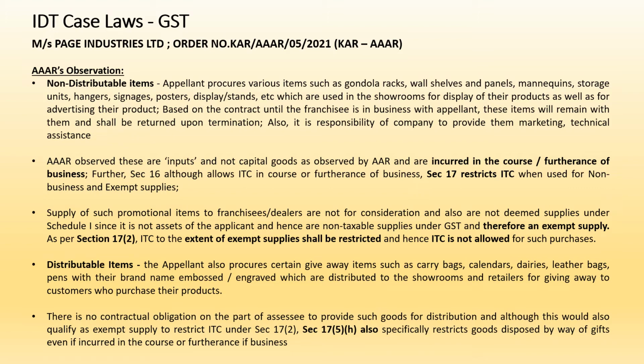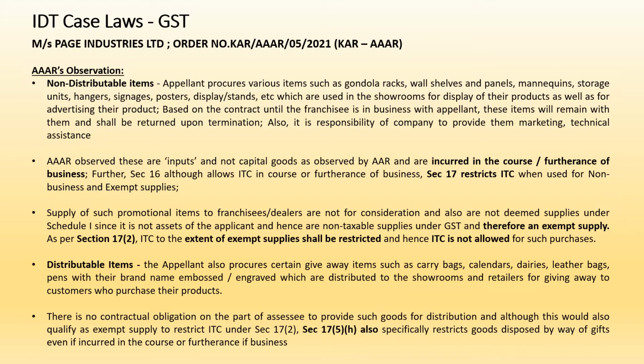But the AAR, the lower authority, held that it was given to related party, which was factually incorrect, and the AAAR clarified that there are no related parties within the franchisees, and since they are not a related party, this will not qualify as a supply under schedule 1 also.